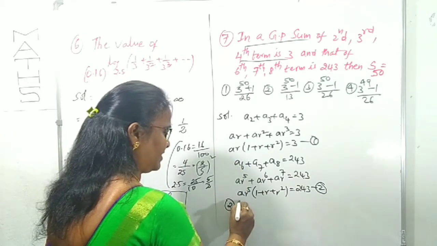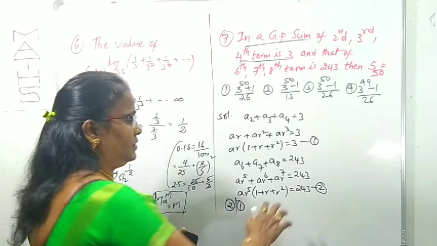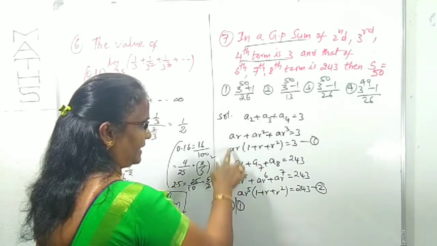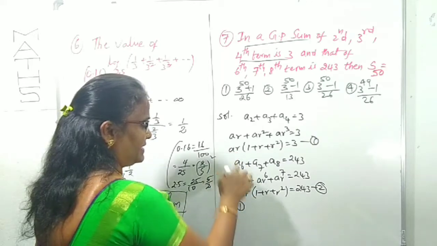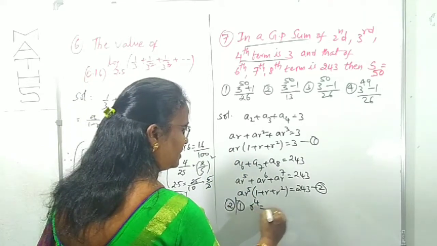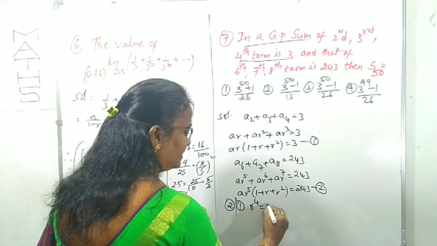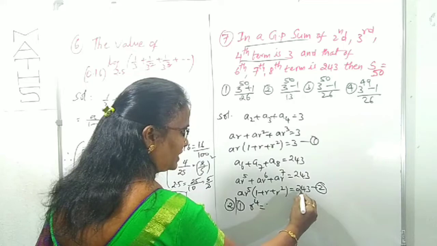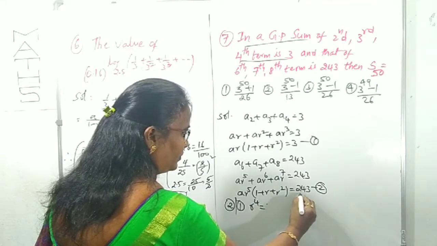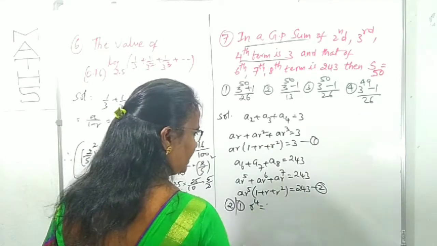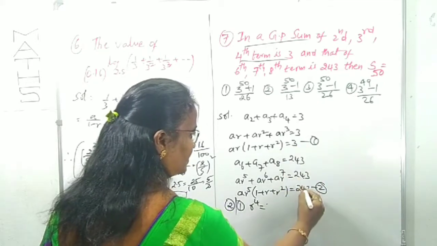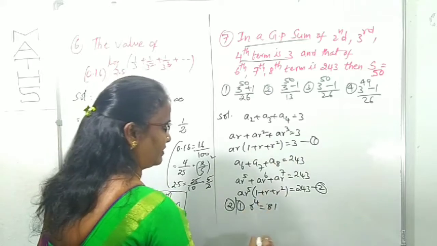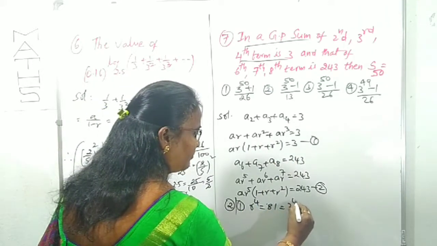I am taking 2 by 1 first. If you take 2 by 1, 1 plus r plus r square cancels, a cancels, r power 5 by r is r power 4. 243 we can write as 3 power 4. 243 by 3 is 81, and 81 we can write as 3 power 4, right?